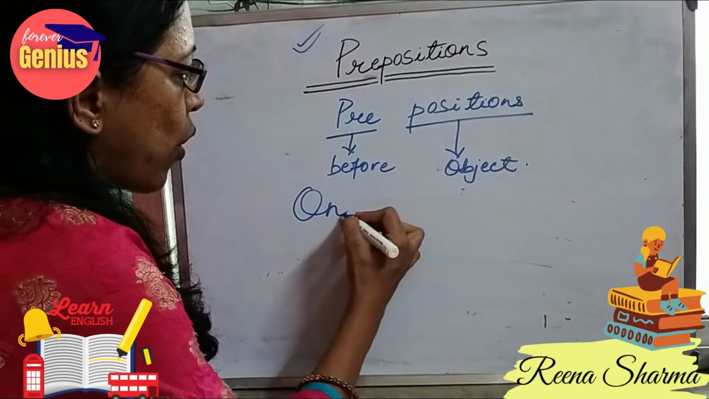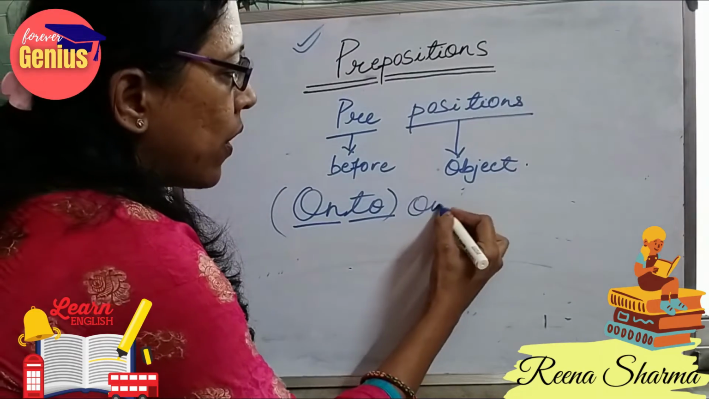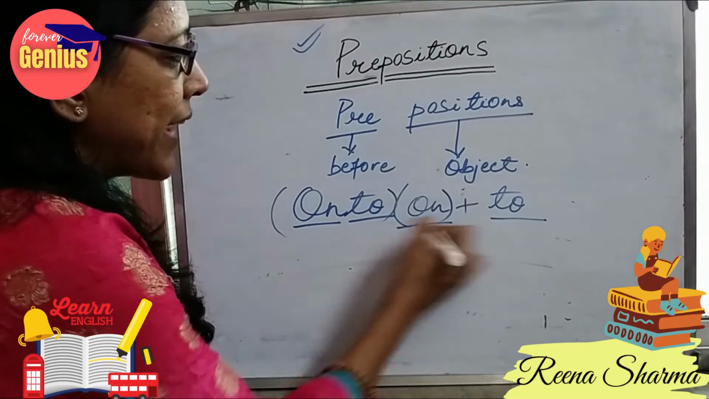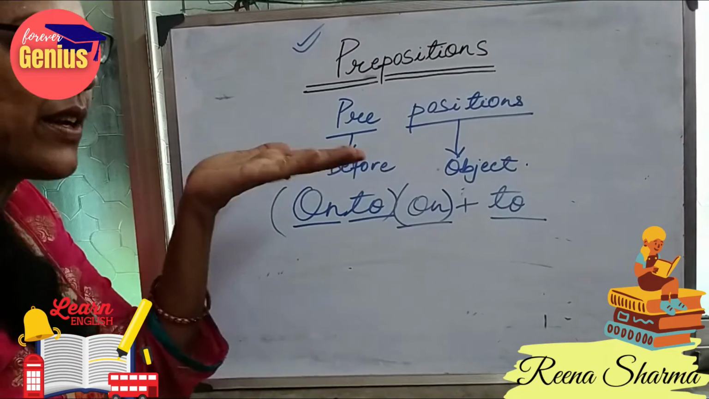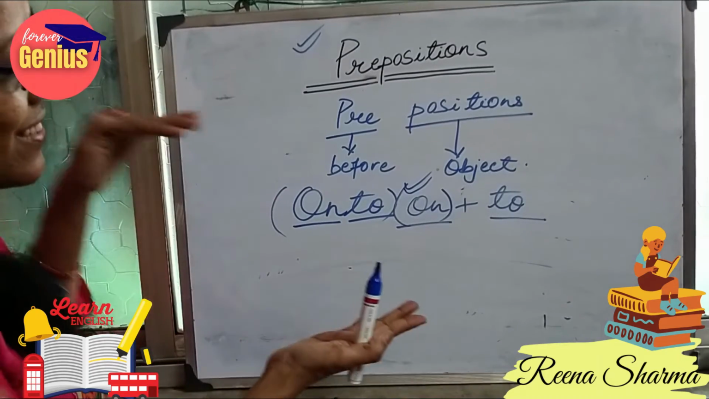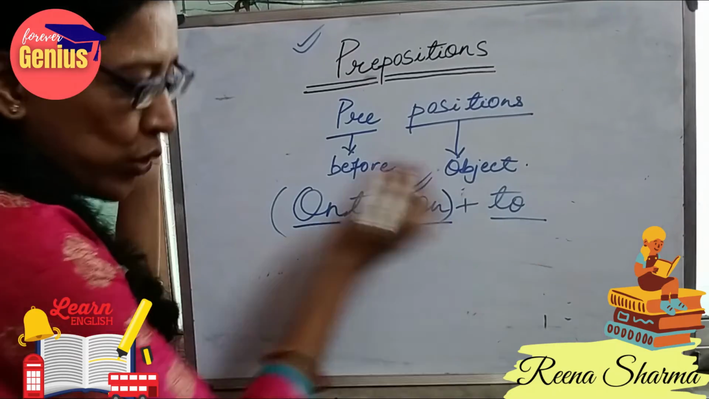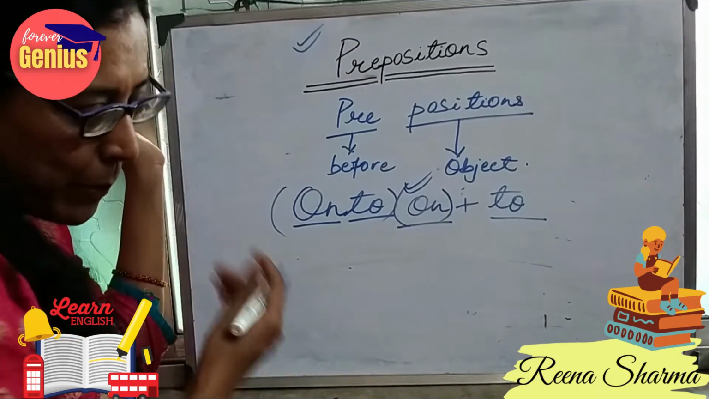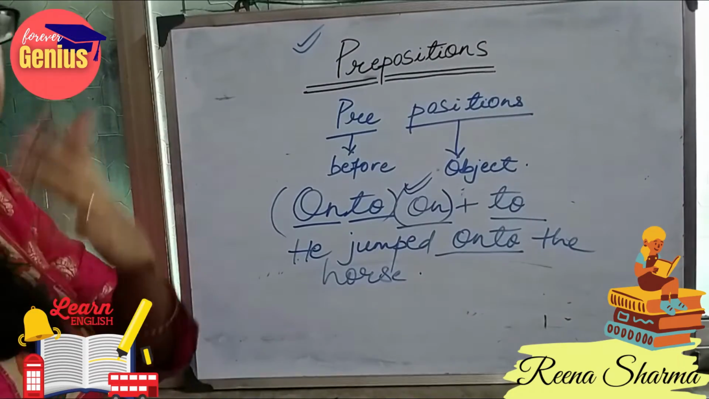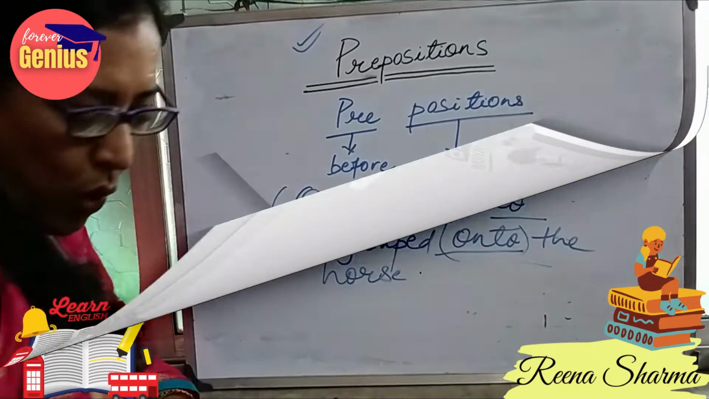Now comes the word onto. We can see that it is a combination of two words, on plus to. What is the application of this? We have learned that when an object is lying on a surface, we use on. But when an object is coming towards and trying to lie on the surface, then we use the word onto. For example, he jumped onto the horse, meaning he jumped and tried to come and sit upon the horse. Then we use the word onto.